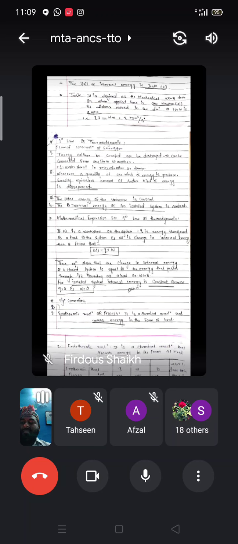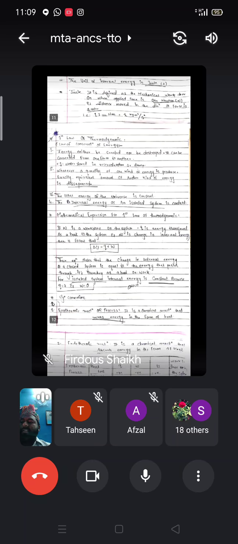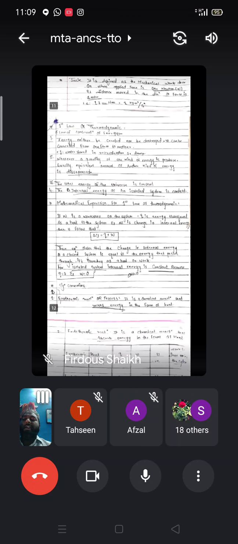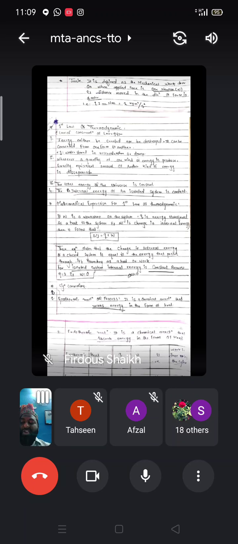Example: water stored in the reservoir, or say dam. That is the example of this statement, energy can neither be created nor destroyed, but it can be converted from one form to another. Whenever a quantity of one kind of energy is produced, exactly an equivalent amount of another kind of energy disappears.